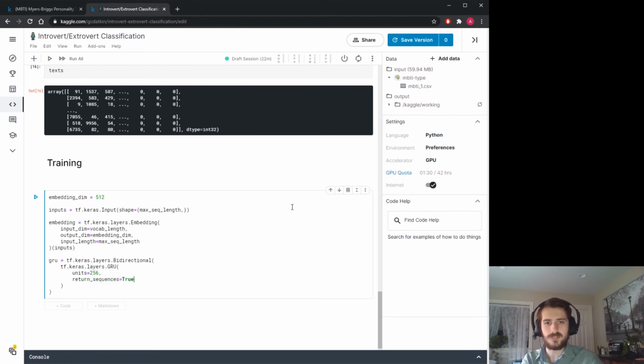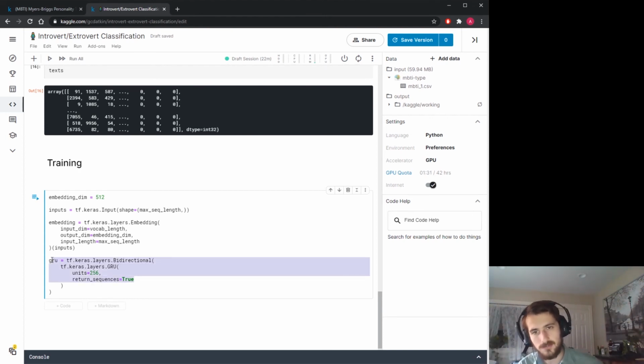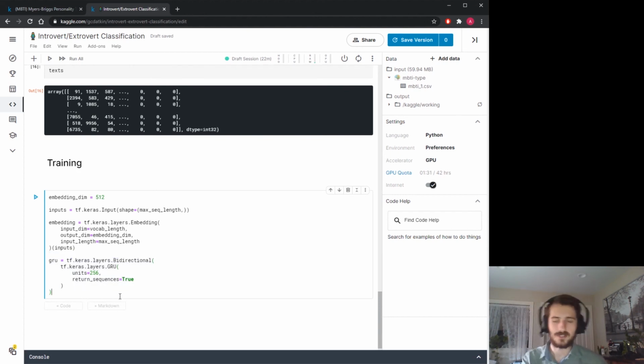Return sequences means it won't just return a single output after the full sequence has been passed through. It's going to return the output at each time step as a two-dimensional matrix. So this will output a two-dimensional NumPy array, or actually a tensor.